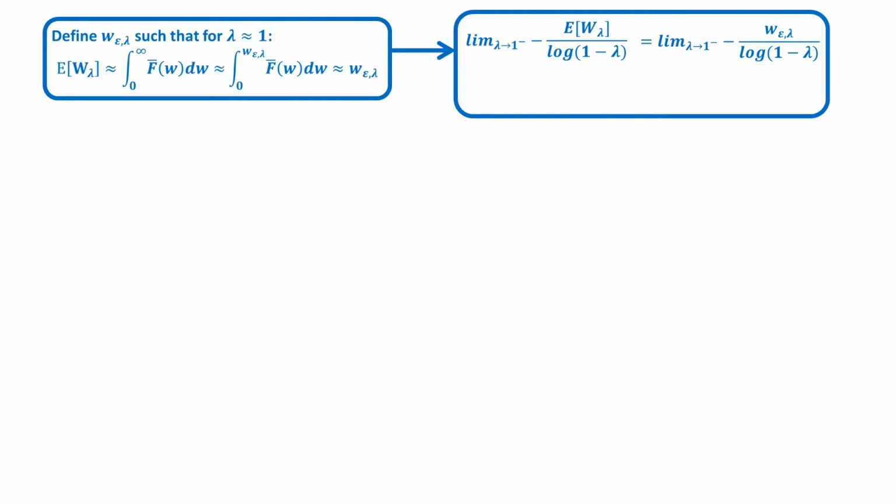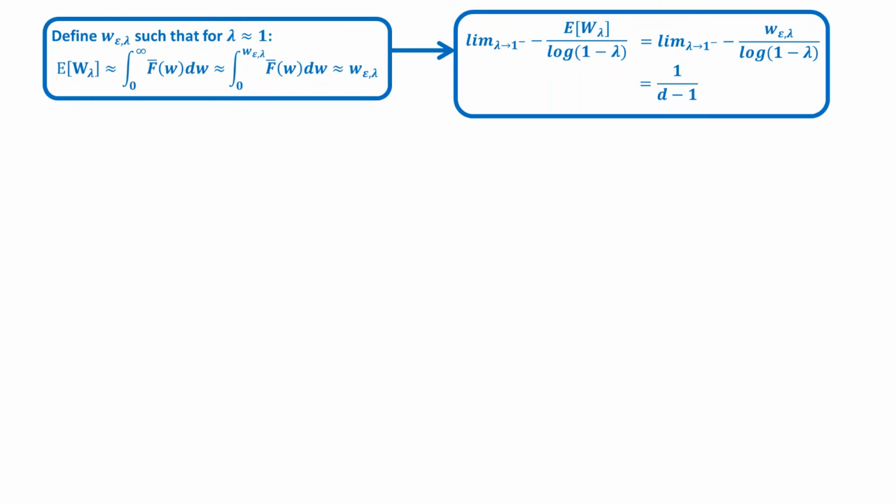As we have already shown, we find that this limit reduces to the limit with the value w epsilon lambda as the numerator, and we are able to show that this limit converges to the very simple expression 1 over d minus 1. The fact that we are able to use this denominator to obtain a finite non-zero value shows that we have an exponential improvement over random routing. This may also be seen from our limiting result, as random routing corresponds to taking d equal to 1, and we see that the limiting value we find diverges to infinity as d approaches 1.